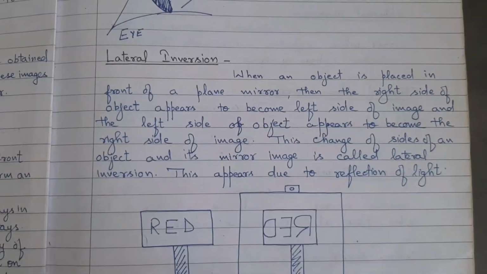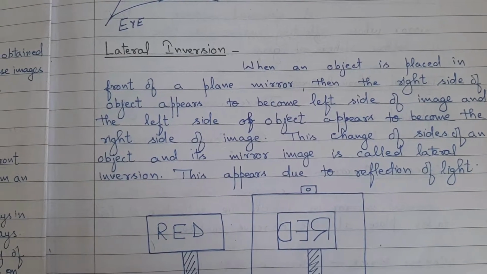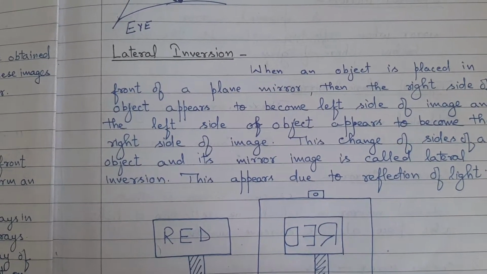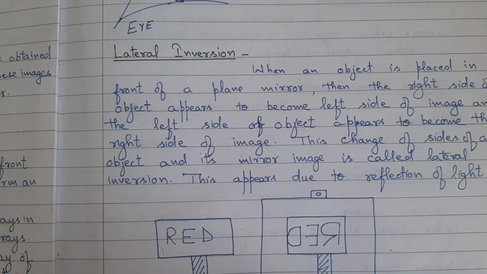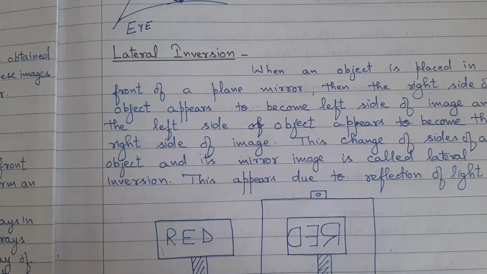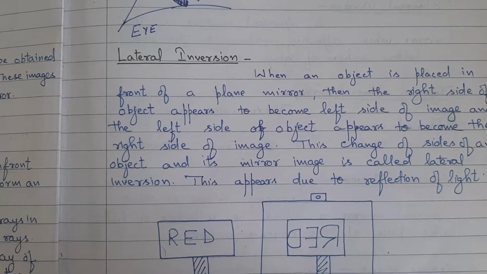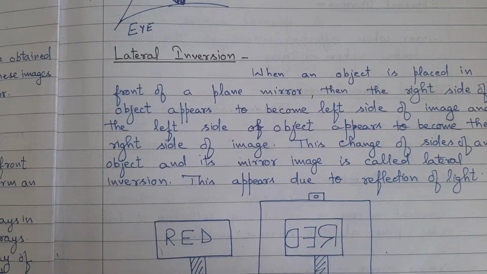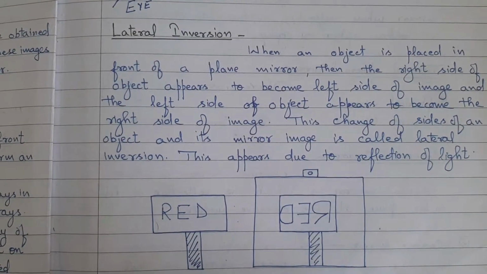Lateral inversion. When an object is placed in front of a plane mirror, then the right side of the object appears to become the left side of the image, and the left side of the object appears to become the right side of the image. This change of sides in an object and its mirror image is called lateral inversion. This appears due to reflection of light.